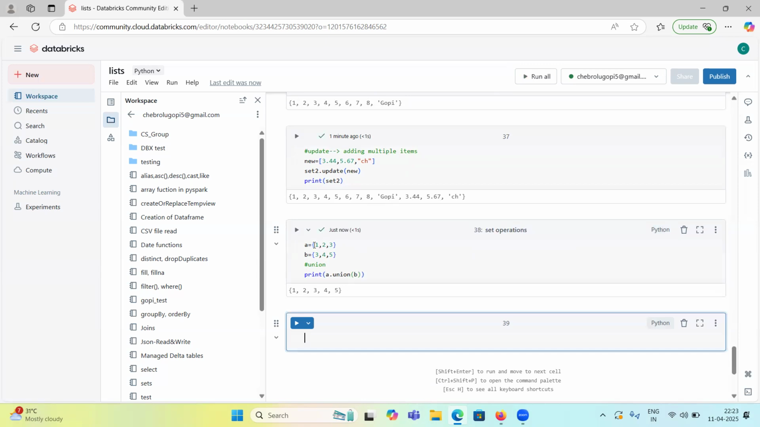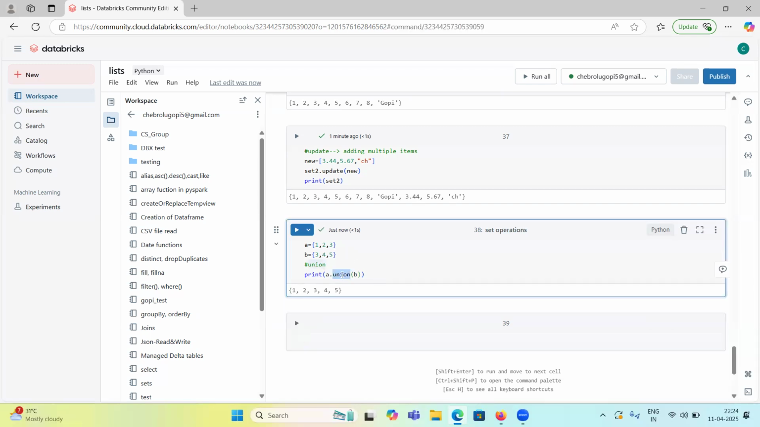From the first set, all items are there: 1, 2, 3. From the second set we have everything: 3, 4, 5. Don't get confused, guys. If I perform union, it should give 1, 2, 3, 3, 4, 5, right? But it is a set, and the set property is that it doesn't allow duplicates. That's why it dropped 3. It gave only the unique items.